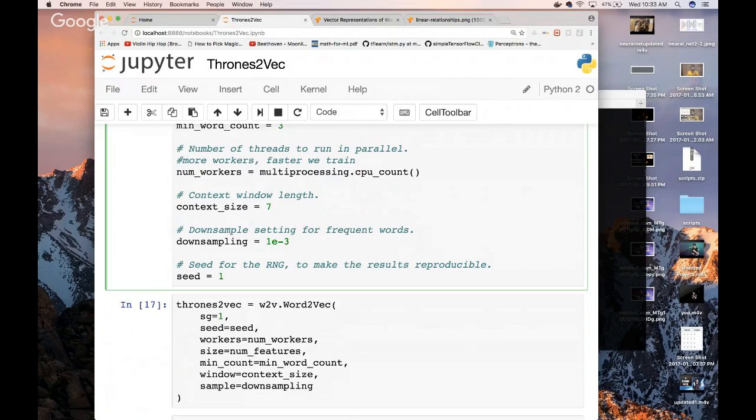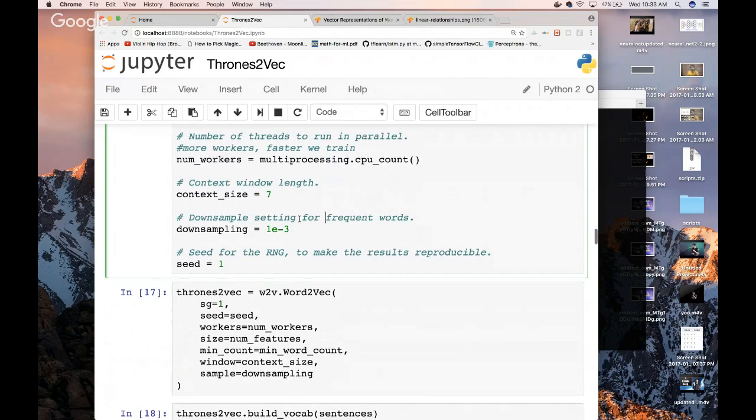Downsample setting for frequent words is, hold on. Scalar, vector, matrix, tensor. Exactly. We're going to be talking about those in the next video. But the downsample setting for frequent words is for once our trained word2vec model is noticing a lot of frequent words, we don't want to have to look at them constantly.